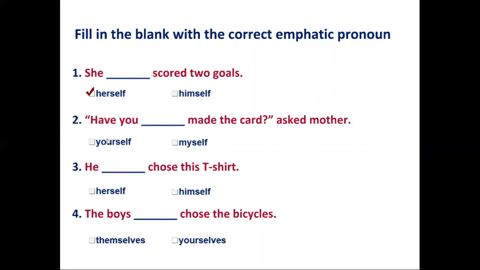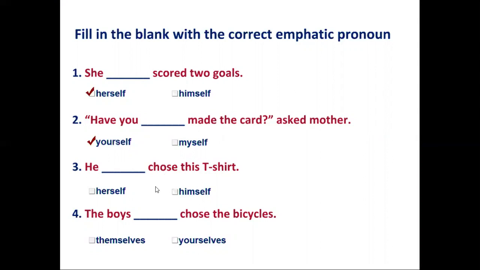Next, have you made the card? Ask mother. Have you dash made the card? So what's the answer? Yes, yourself. Yes, you are correct. Have you yourself made the card? Next, he dash chose this t-shirt. So what is the answer?